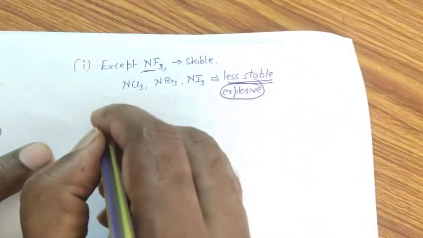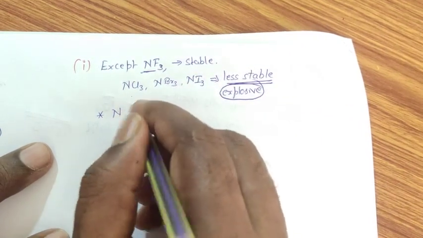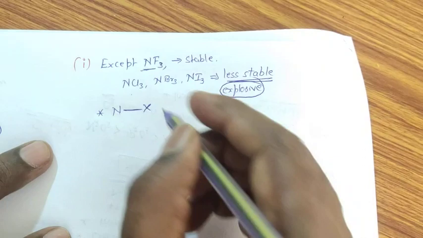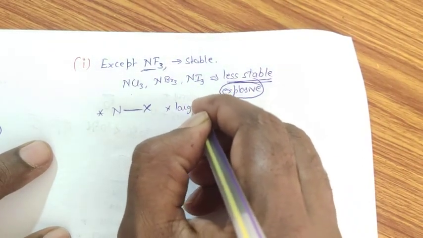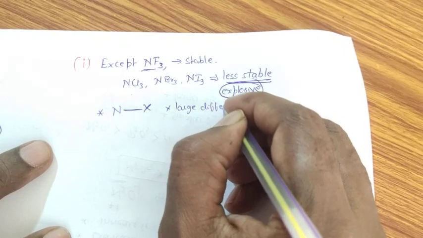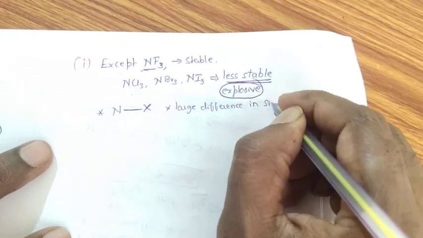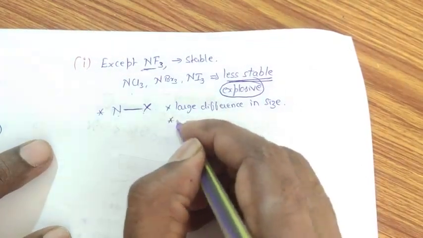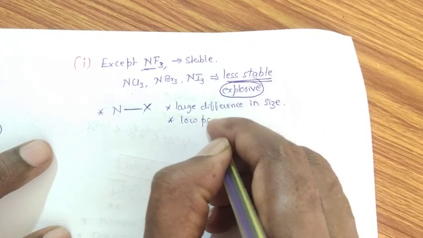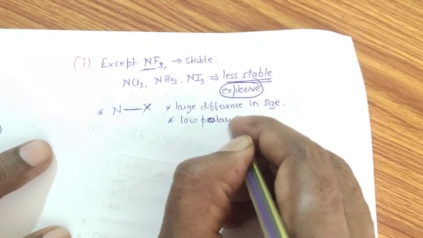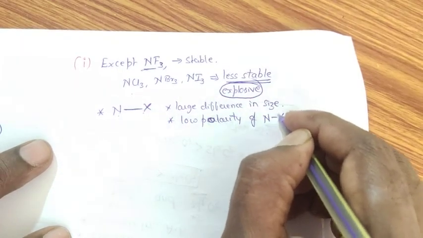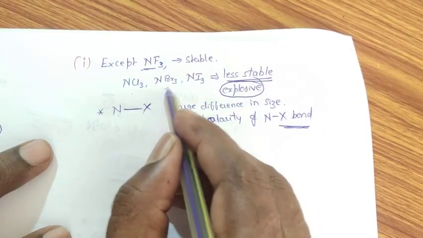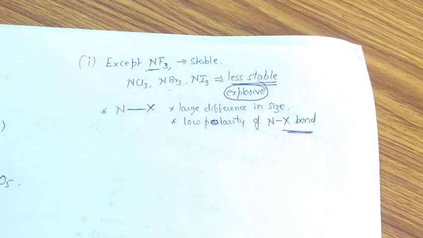The reason is very simple. First, there is a large difference in the size of nitrogen and the halogen atom which is bonded to it, and the second is low polarity of the N-X bond. Due to low polarity of the N-X bond, nitrogen trichloride, nitrogen tribromide and nitrogen triiodide are less stable in nature.